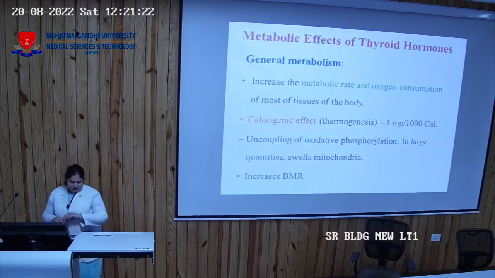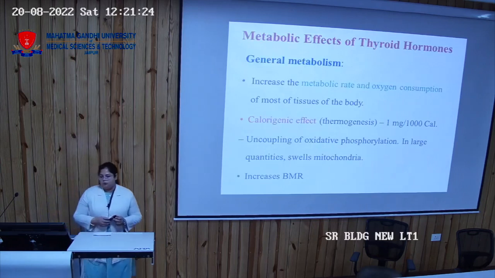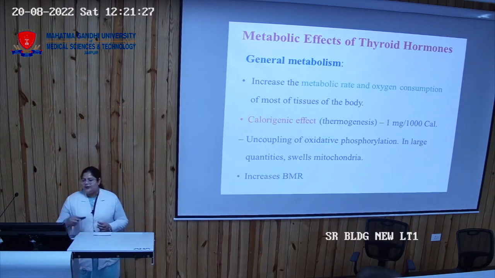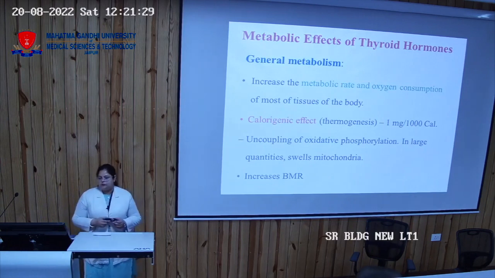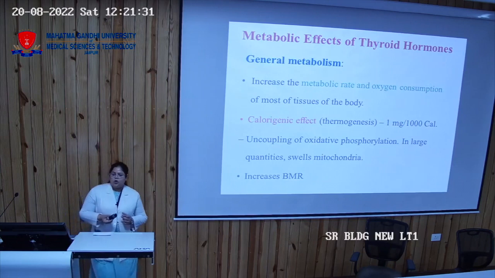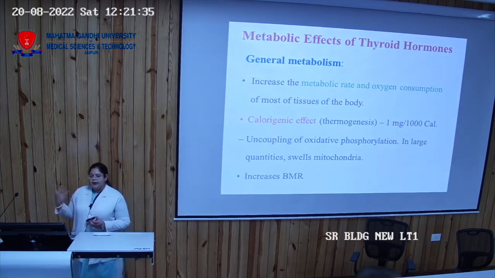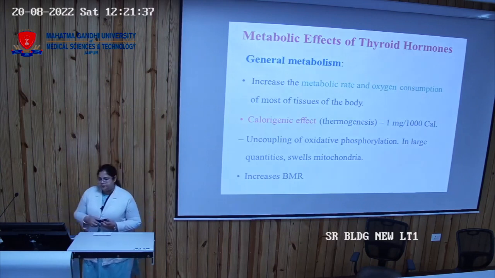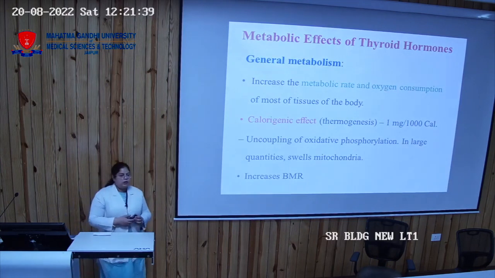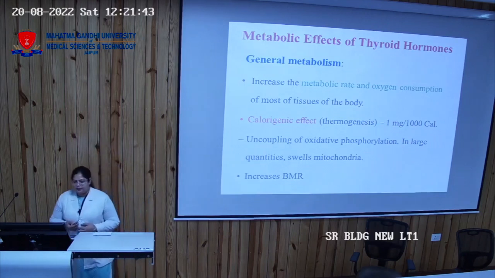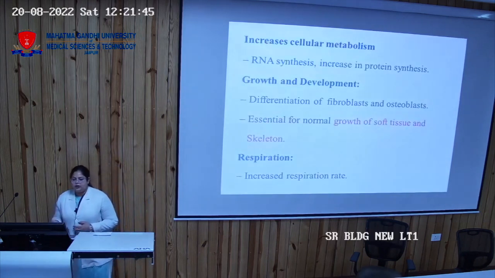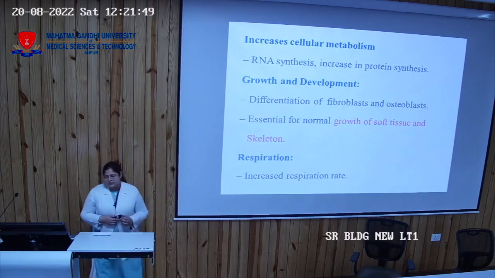Now, metabolic effects of the thyroid hormone. General metabolism: it increases the metabolism and the oxygen consumption. It is a calorigenic hormone, meaning it produces heat by uncoupling phosphorylation, and it increases the BMR, meaning basal metabolic rate. It increases the synthesis of RNA and protein synthesis.